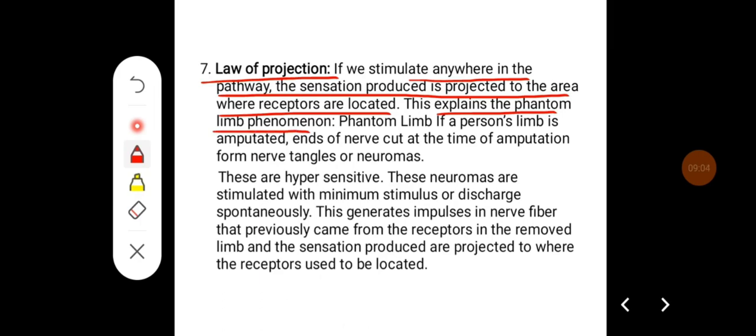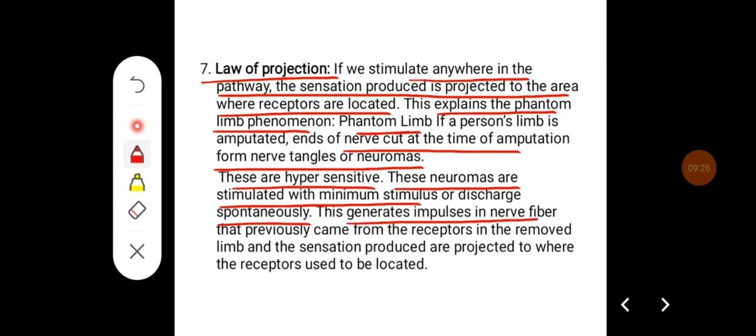Phantom limb: if a person's limb is amputated, ends of the nerve cut at the time of amputation form nerve tangles or neuromas, and these are hypersensitive. These neuromas are stimulated with a minimum stimulus, or they discharge spontaneously. This generates impulses in the nerve fiber that previously came from the receptor in the removed limb, and the sensation produced is projected to where the receptors used to be located.